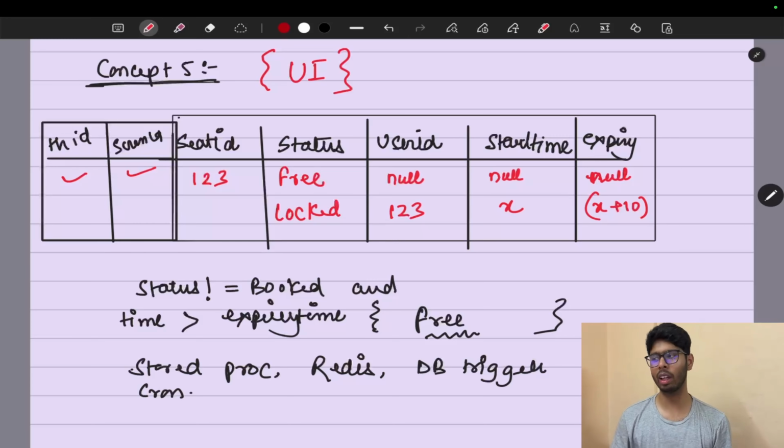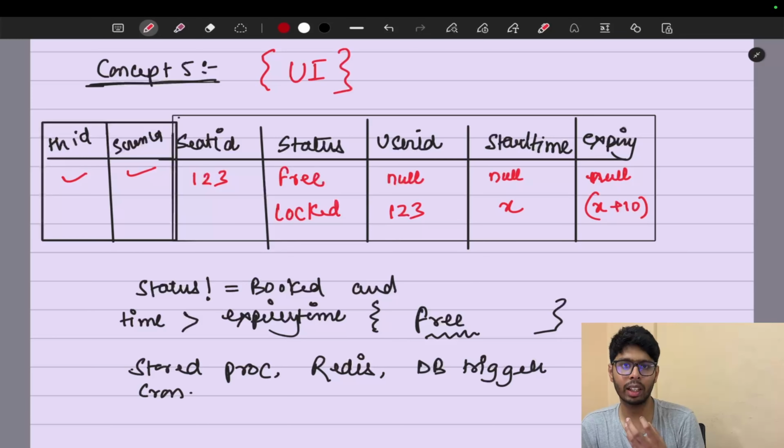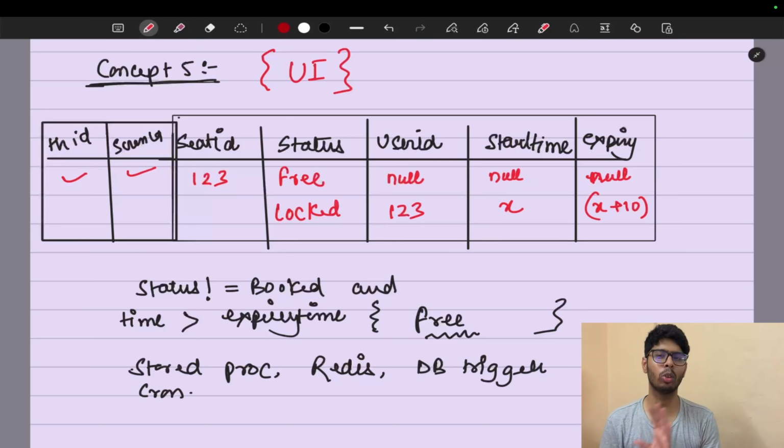Now comes the point, why are we storing the expiry time here? The reason is that if it is a popular show or a popular movie, there are a lot of bookings. So can we move it to Redis or something like that? Or does this system not require Redis or a caching layer right now? We'll see this in our next video, but let's go with our direct database. And in our database, we need an expiry time because this particular seat is going to be locked for 10 minutes.